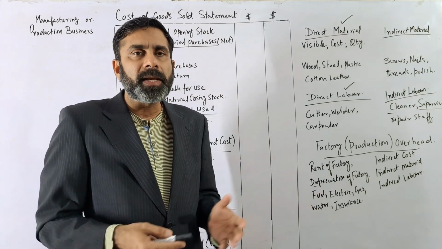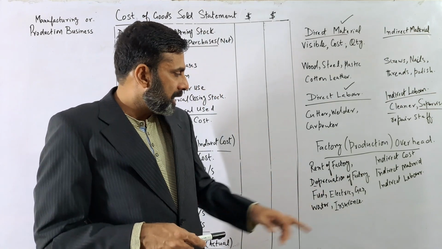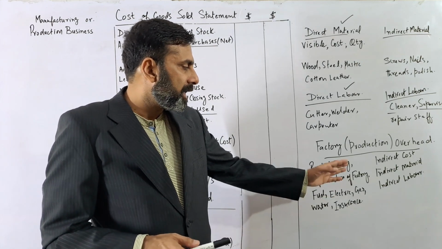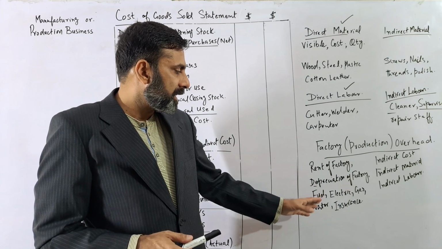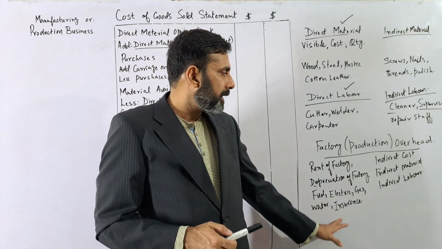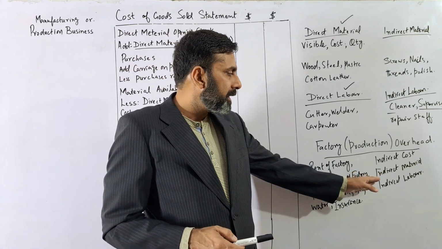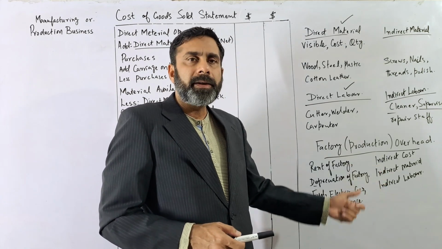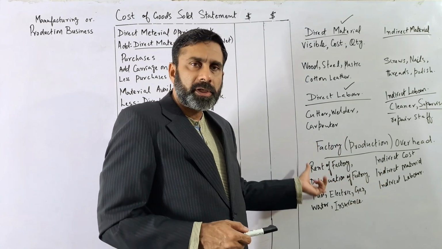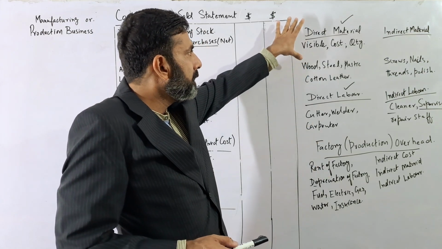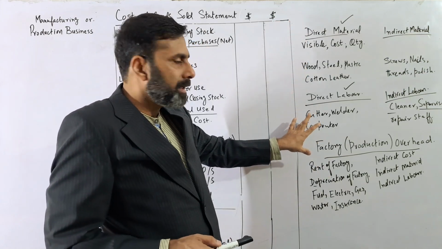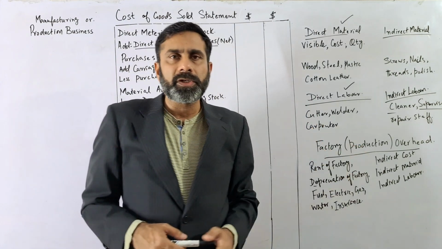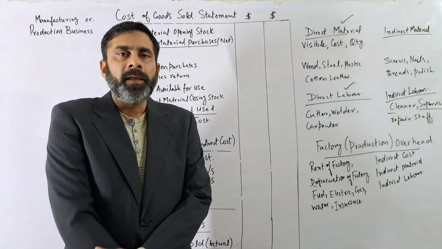If this factory is owned by the business, then the depreciation of the factory, then some fuel, electricity, gas, water expenses, some insurance expenses, then indirect material, indirect labor. So all the cost that is directly attributable to the production other than the direct material and direct labor will be part of the production overhead.